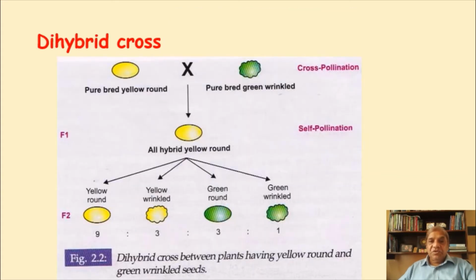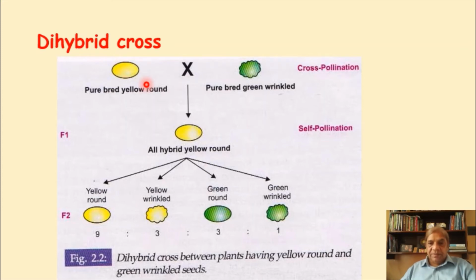Now, I'm just telling you very superficially and quickly as we pass. The dihybrid cross, where I told you dihybrid cross means when cross pollination is made between two contrasting characters. For example, here is the pea plant with the pure bred yellow round seeds. Yellow, the seed color, is one character, and its roundness is another character.